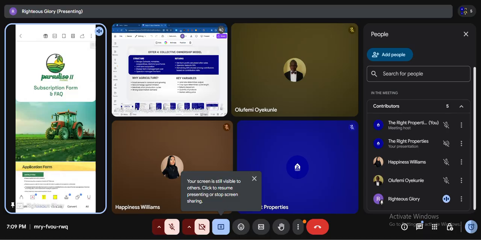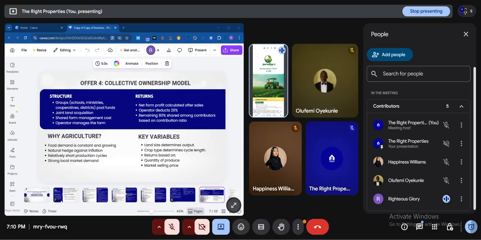I'm also going to show you how your returns are structured. One minute, please. Okay. So I'll be sharing these documents in the chat, so that you can go through them at your leisure.